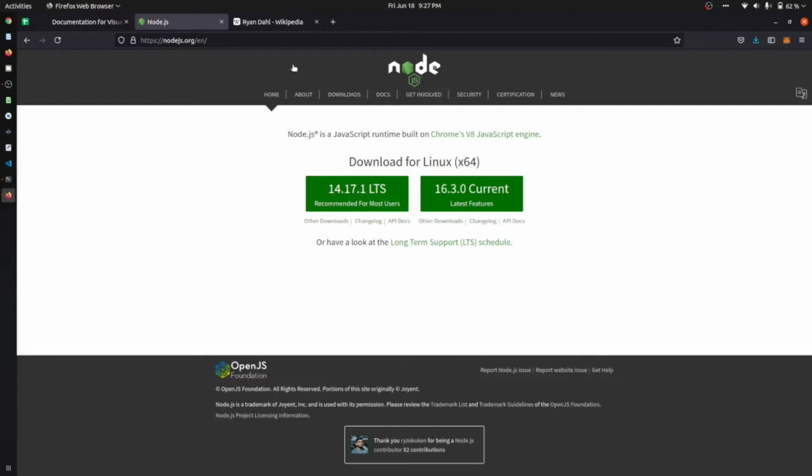This is the official page of Node.js, nodejs.org. You can find a link in the description below. By the line you can understand that Node.js is a JavaScript runtime built on Chrome's V8 engine. So it is not a technology, it is basically an environment for JavaScript, and it runs on the V8 engine that is provided by Chrome.